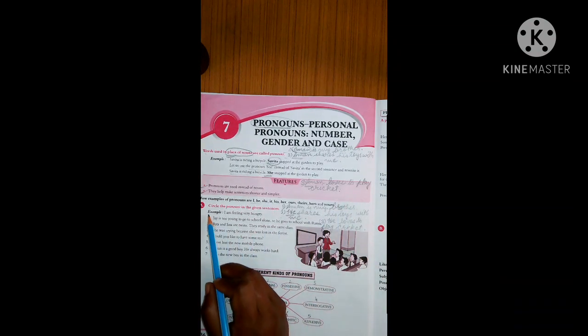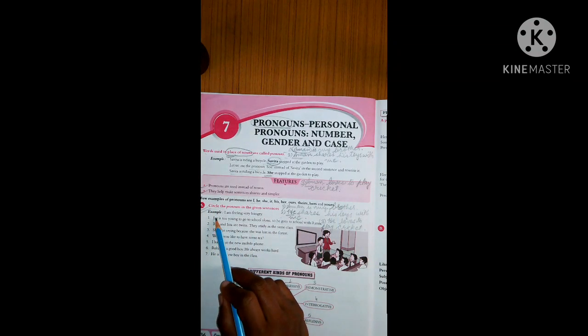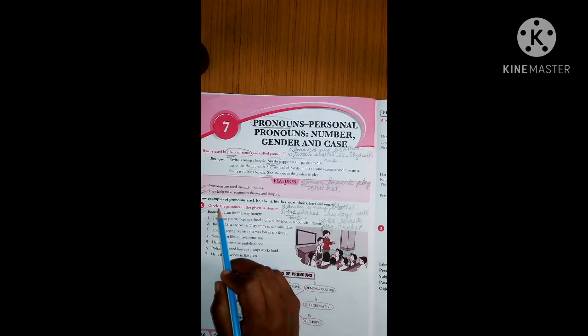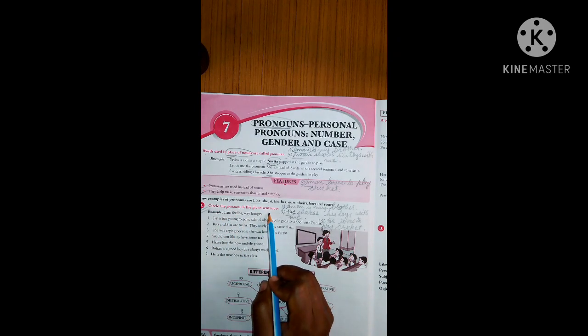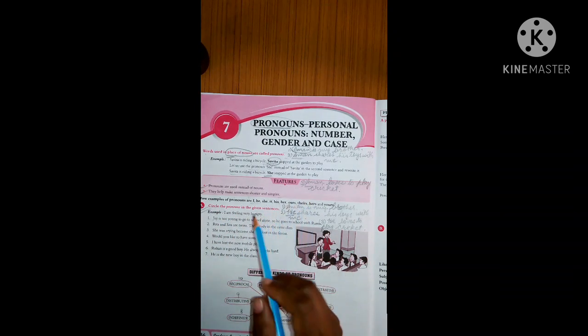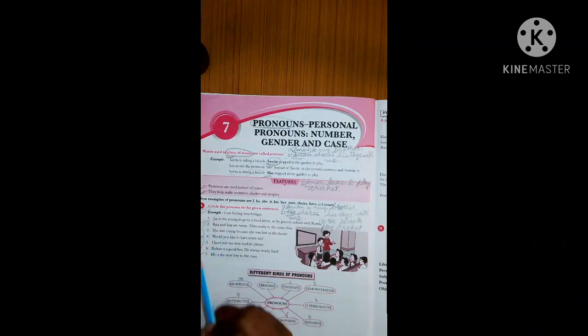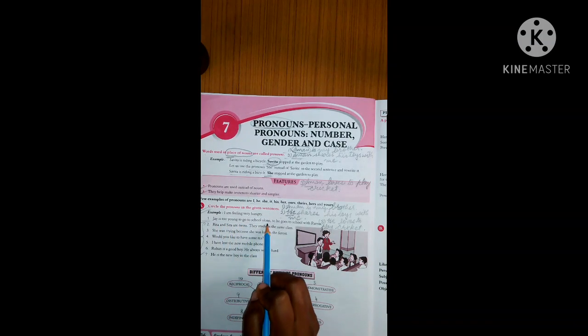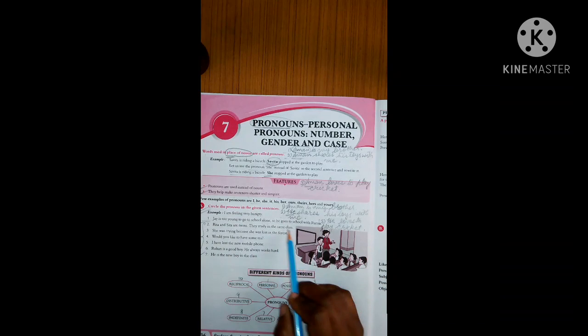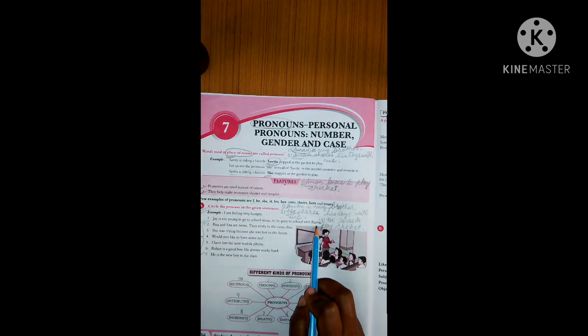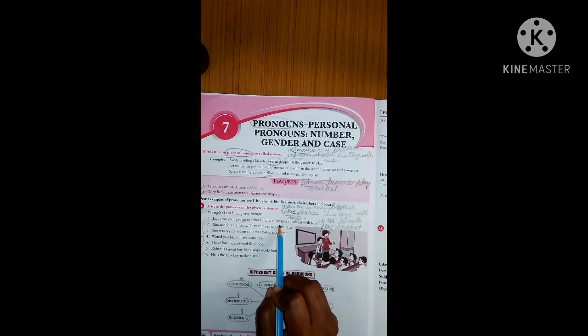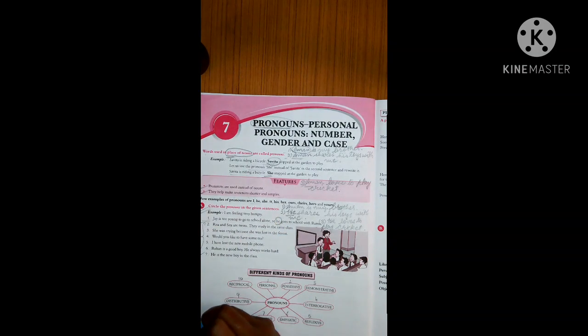Clear? Now see. There is an exercise given over here. It's exercise A. What you have to do in this exercise, I am reading out the question for you. Circle the pronouns in the given sentences. You have to circle only the pronouns. First, I am going to do it for you and the rest you will practice by yourself. First one. Jay is too young to go to school alone. So, he goes to school with Ramu. Now, what is a pronoun in this sentence? He. Okay. So, I have circled he over here. So, same way you have to do with the other sentences.